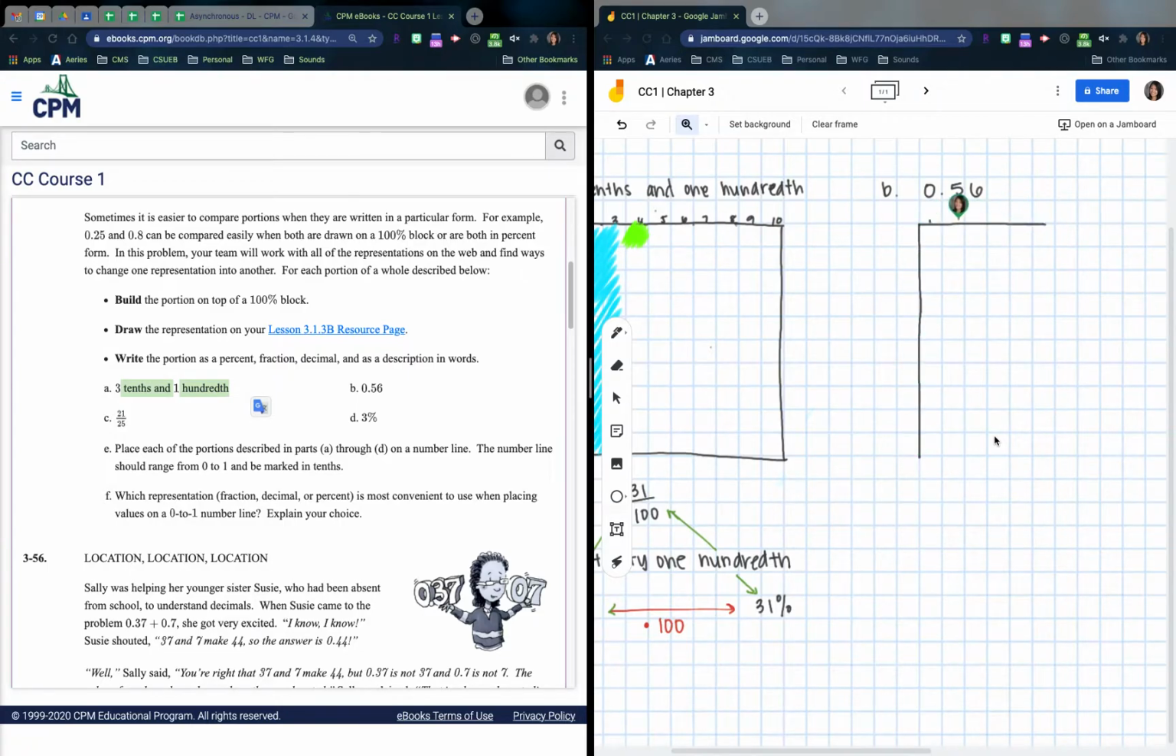1, 2, 3, 4, 5, 6, 7, 8, 9, 10. Going down. All right, here we go. So this is my 10 by 10 again, right? And it's 56/100, so 56 out of 100, right? So what I'm going to go ahead and do, this is 1, 2, 3, 4, 5, 6. I'm going to color it right there. This is my 50.